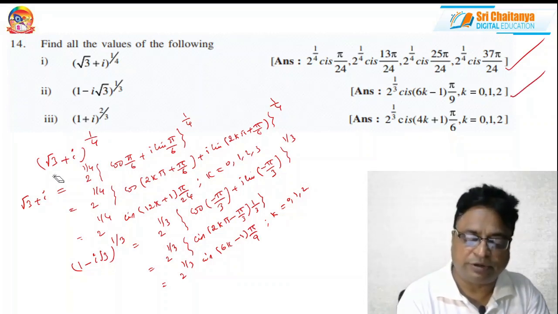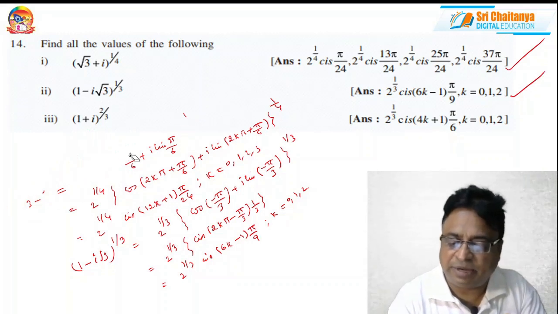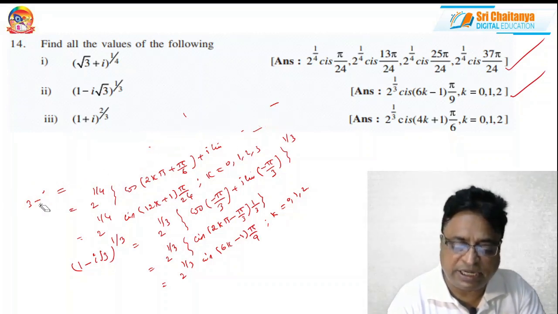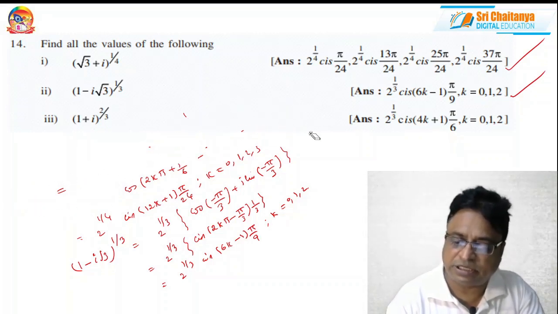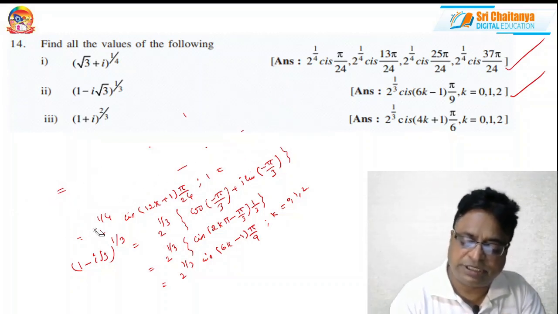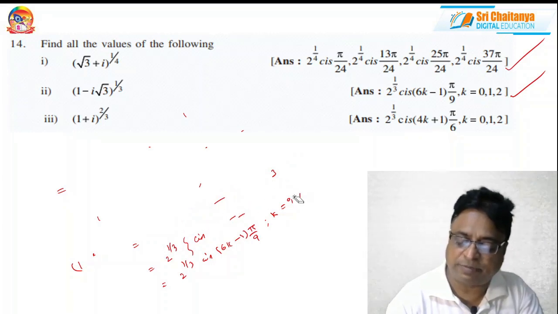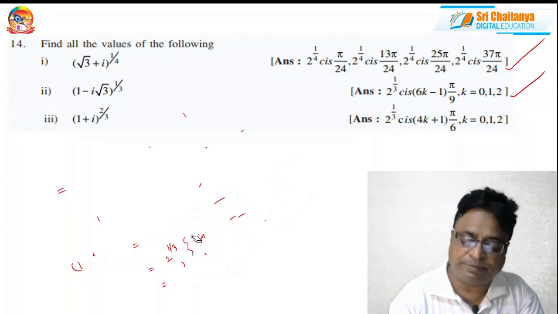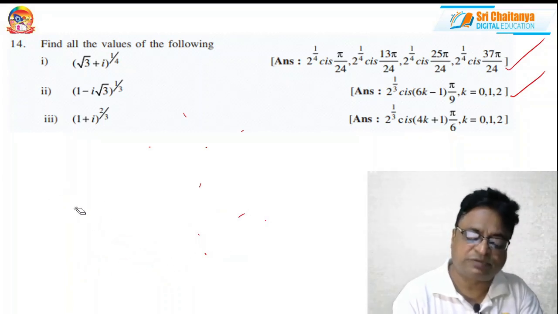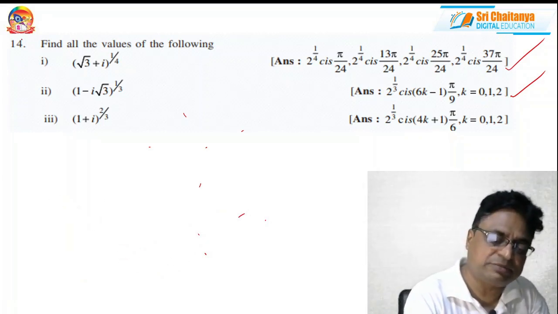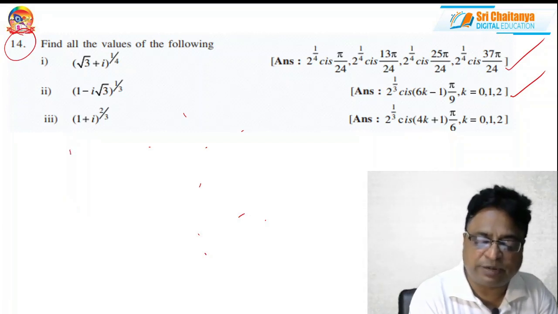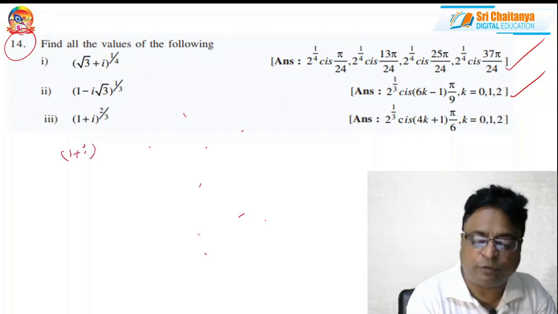Now coming to the third question. Again I am repeating, these problems are important even for advanced examination also. Board examination, mains examination, advanced. This model from the De Moivre's theorem application point of view, these are the most important and favorite questions for competitive examinations also. Questions were repeated and asked several times. Standard model. Next, 1 plus i to the power of 2 by 3.